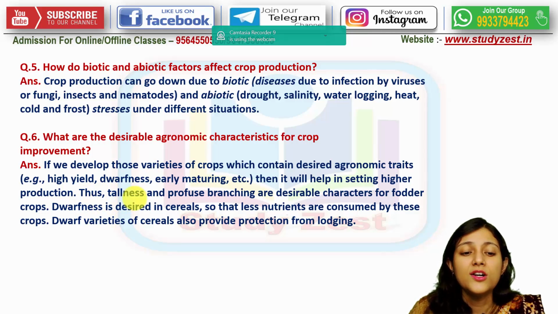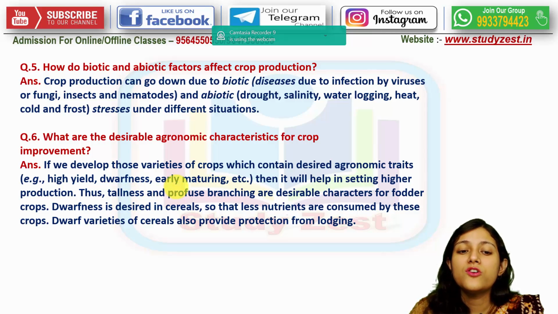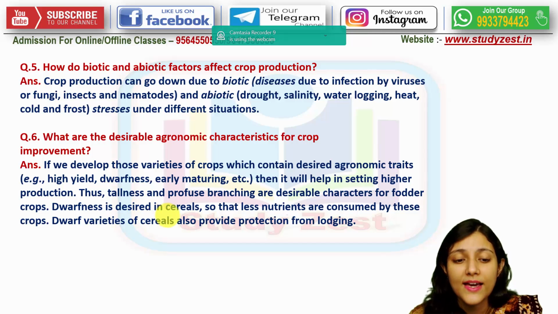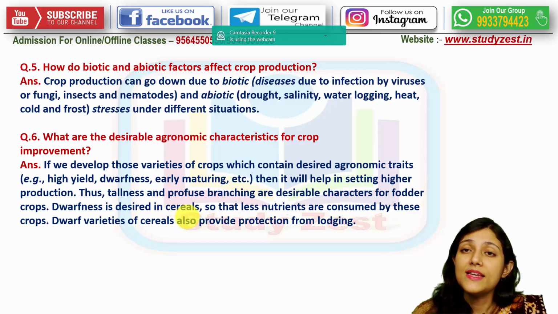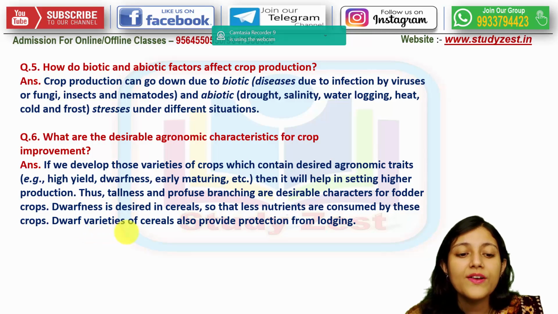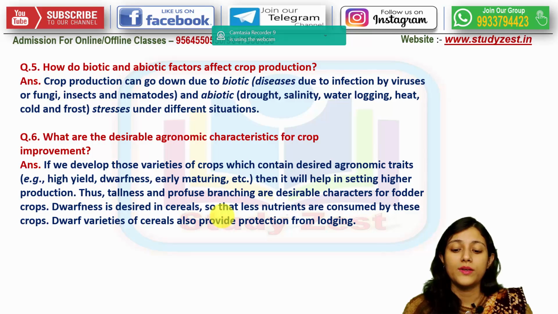In this way, the tallness and the profuse branching, which are exactly the opposite characters, means opposite of dwarfness is tallness and opposite of early maturing is profuse branching. These are the desirable characters for the fodder crops. So dwarfness is desired in the cereals so that fewer nutrients are consumed by the crops, right? And dwarf varieties of cereals can also provide proper protection from lodging.